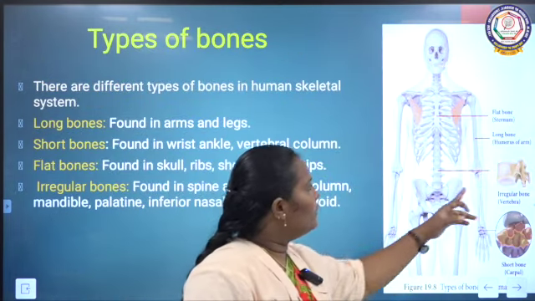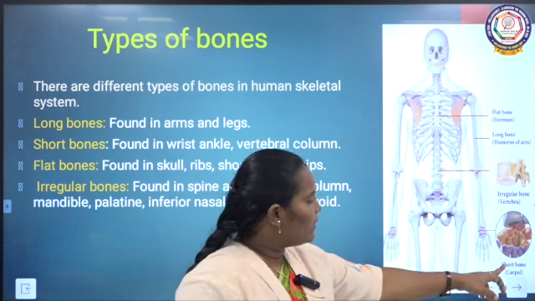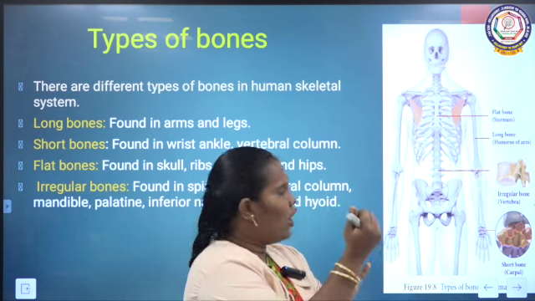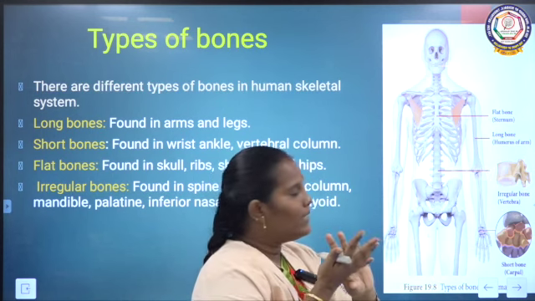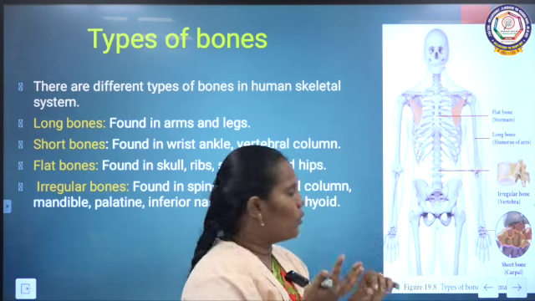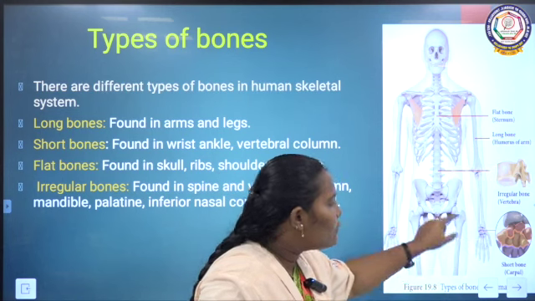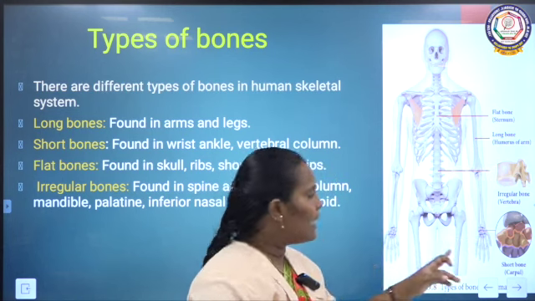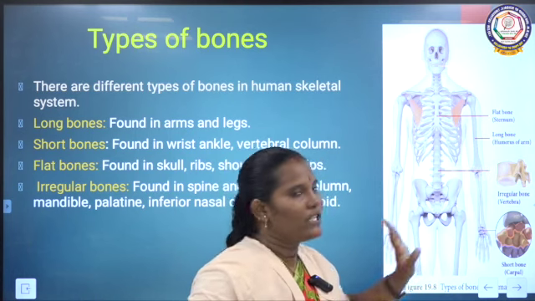Here we can see that irregular shape means the vertebral bones, and the wrist bones are the short bone example. Our wrist is here, the arm is the long bone, and the palm is another separate bone. In between the palm and the arm there are some small tiny bones, actually 8 bones, that form the wrist. So it is the very shortest bone.